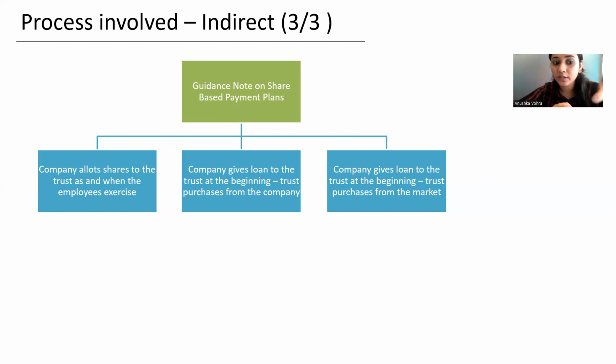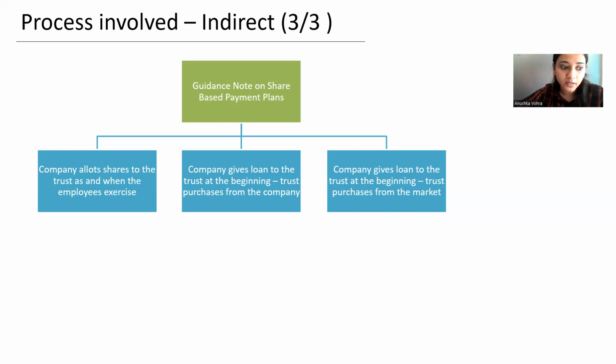So going for this case where there's no loan provided by the company to the trust, the exercise price which the employee is giving to the trust is itself funding the purchase of shares. So there's no involvement of any loan. And this would not be suitable in case of a listed company, because there's a minimum holding period of 6 months for shares that are acquired through secondary market. Second and third involve loan. Also in case number 1, the restriction under SBEB is only with respect to shares that are acquired from secondary market, and primary market is not mentioned there.